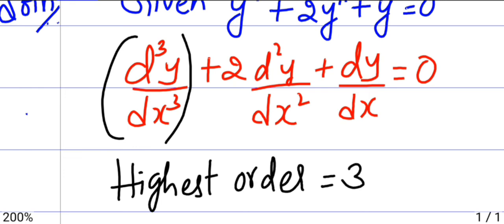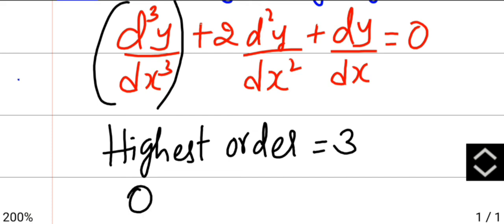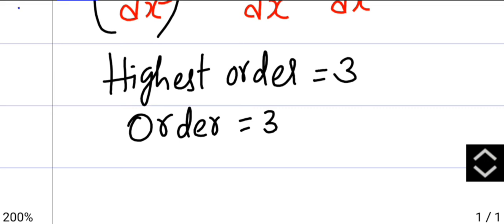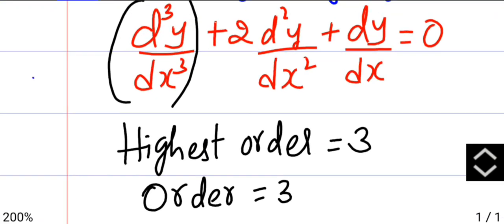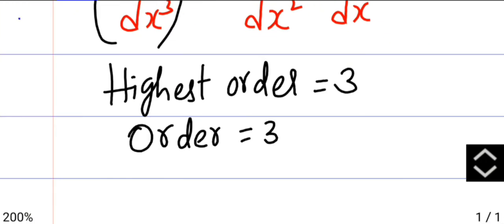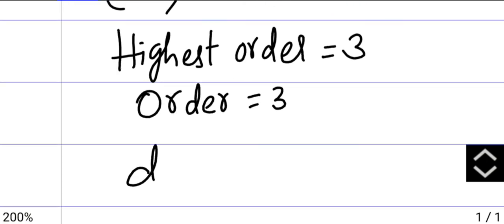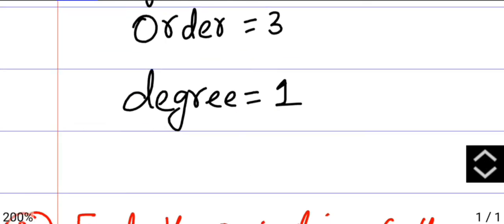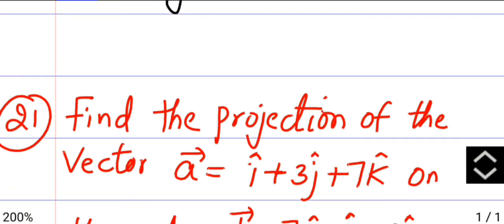Highest order is 3. Therefore the order of the derivative is 3, and to find the degree you have to see the highest order which you have selected, and what is the power of that order. In our case there is no power, so it is taken to be 1. Therefore we can take degree equals 1, which is from the highest order of the given differential equation.